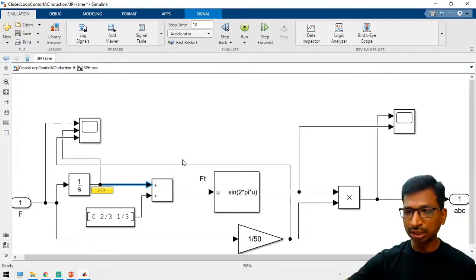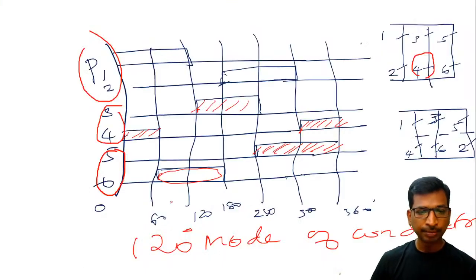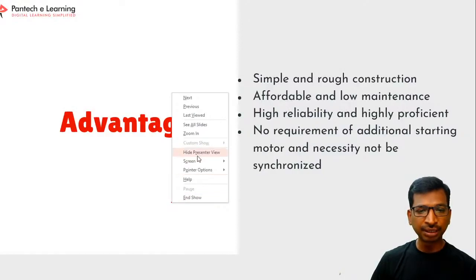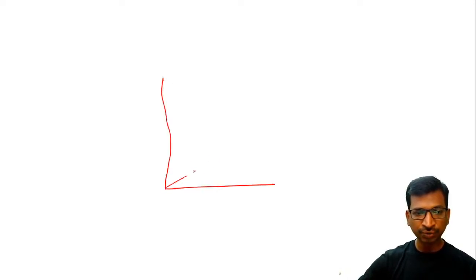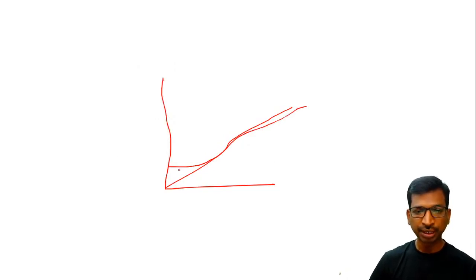See here, if you look at the graph in the V by F ratio. So in the V by F graph, see here, if you take the graph, this is the residual value. So this is the graph of the V by F ratio, right? So here the frequency should be properly connected.